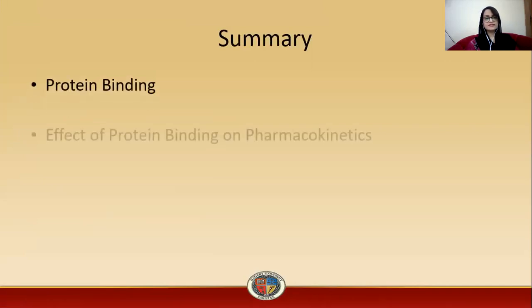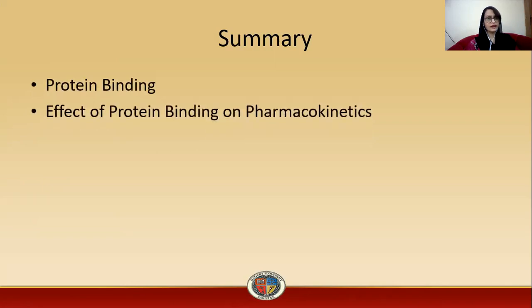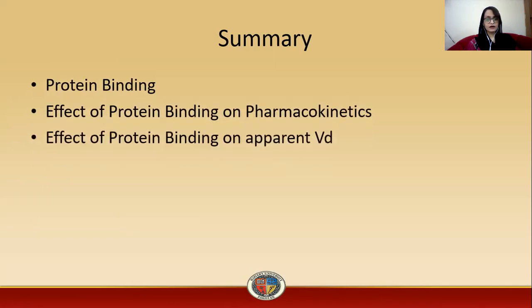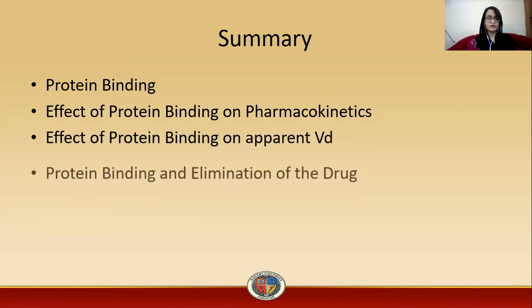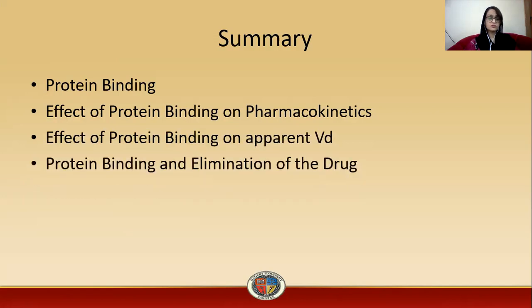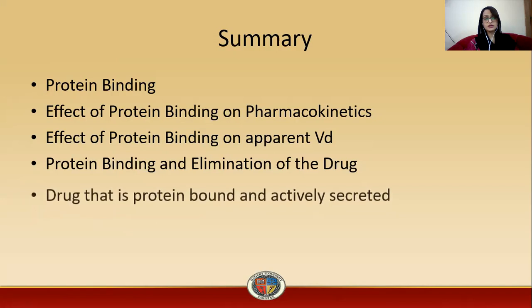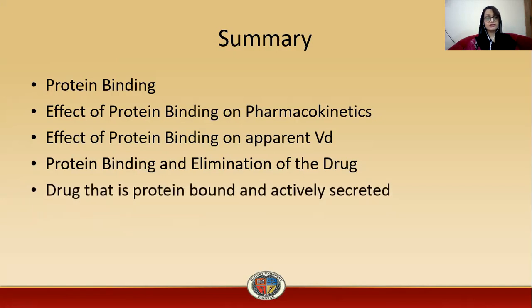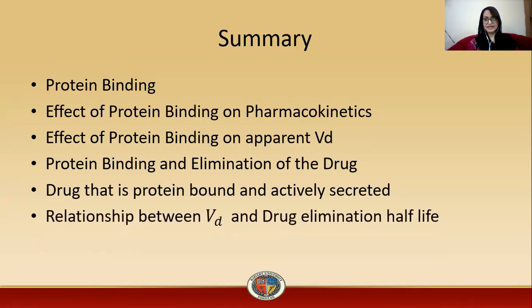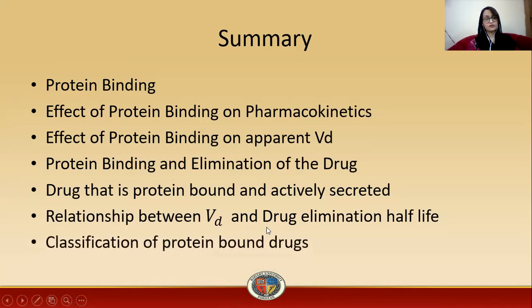So the summary of this lecture is that we have studied protein binding, then the effect of protein binding on pharmacokinetics, the effect of protein binding on apparent volume of distribution, then protein binding and elimination of the drug, then drugs that are protein bound and actively secreted, examples being penicillin and cephalosporin. Then the relationship between volume of distribution and drug elimination half-life. Then classification of protein bound drugs, that is restrictively eliminating drugs and non-restrictively eliminating drugs.